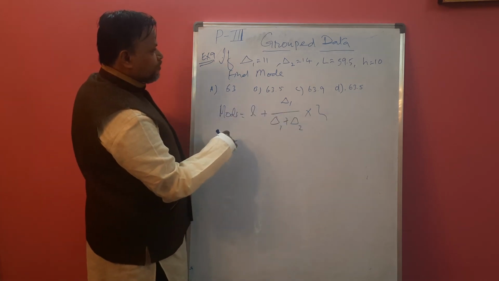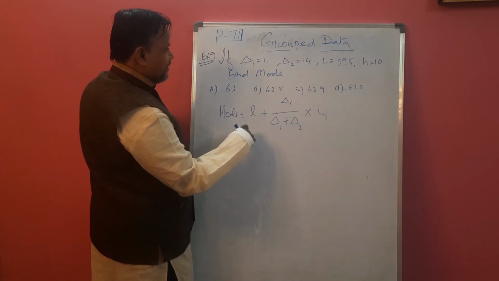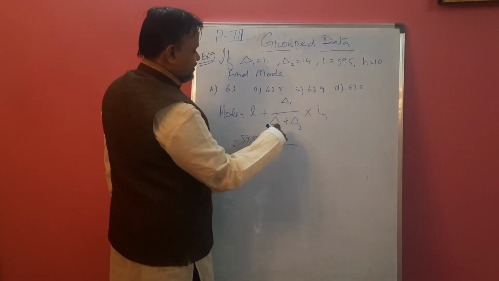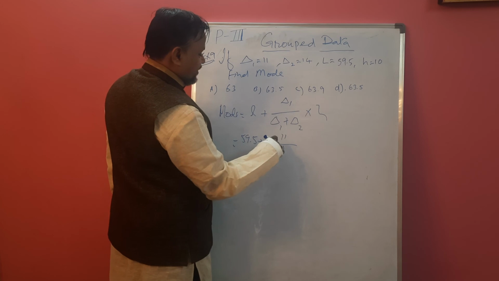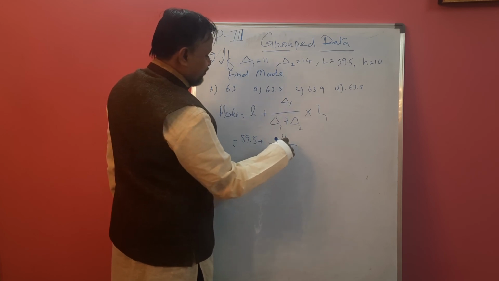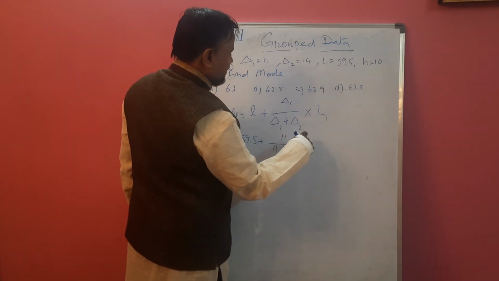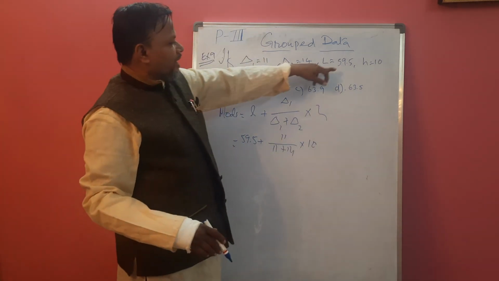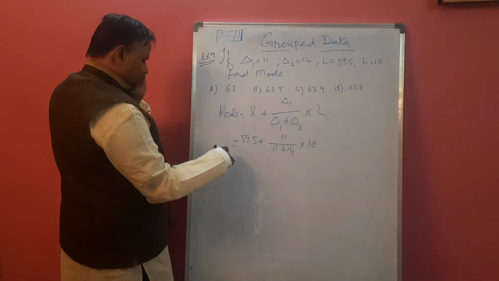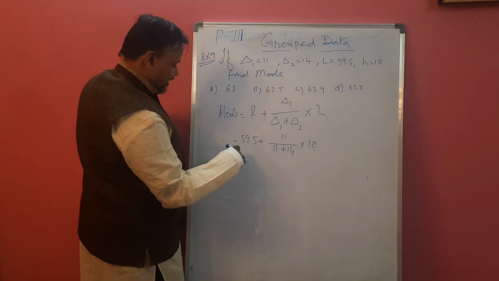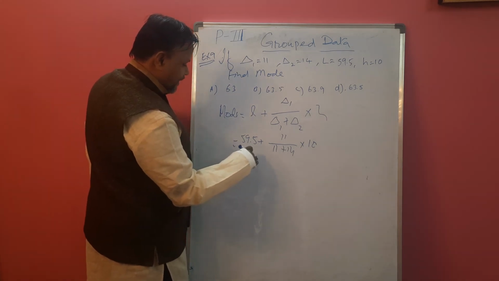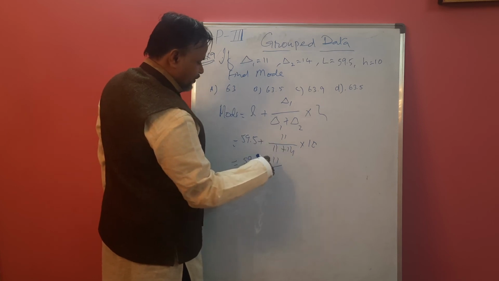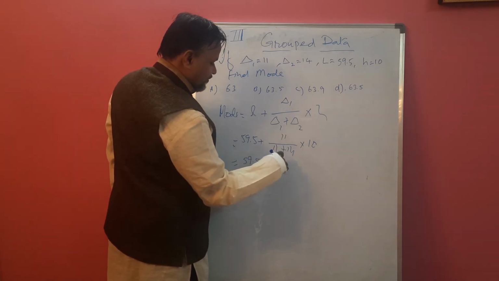Now L value is how much? 59.5. This is called a simplified question. Delta 1 is 11. Again 11 plus 14 in denominator into H. H is 10. Just substitute the 4 values: delta 1, delta 2, L and H. So you will get 59.5 plus 11 by 14 plus 11, 25, into 10.